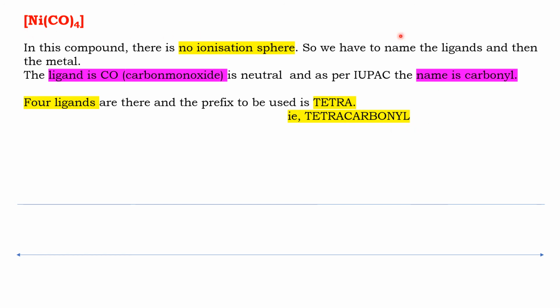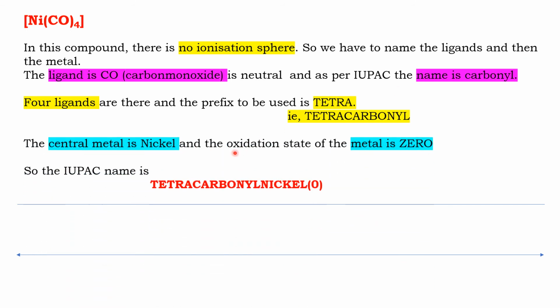Now the metal. The metal is nickel, and the oxidation state of this metal is 0 because carbon monoxide is a neutral ligand. So X is 0. So the name of this particular compound is tetracarbonylnickel(0). The oxidation state is 0. So we may think that since the oxidation state is 0, we need not mention it. No, we have to mention the oxidation state in Roman numerals in brackets. So for this compound, the name is tetracarbonylnickel(0).